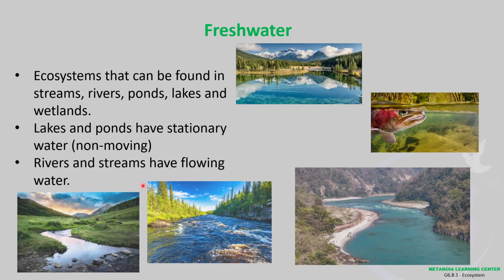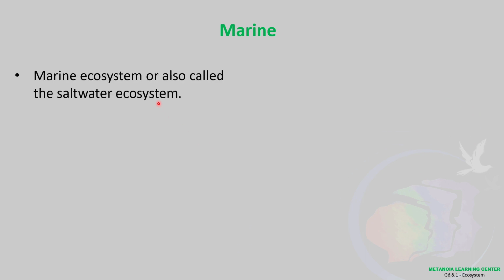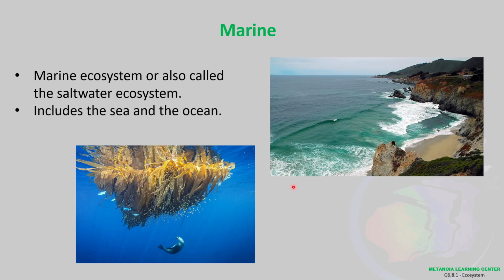Rivers and streams have flowing water. Okay, so that is the difference between the two sets. Lakes and ponds compared to rivers and streams. Marine ecosystem, or also called the saltwater ecosystem. So technically, another name for marine ecosystem is the saltwater ecosystem. It includes the sea and the ocean. Okay? So these are the basic types of ecosystems that we have. And of course, knowing the interaction of the biotic and abiotic factors in an ecosystem.